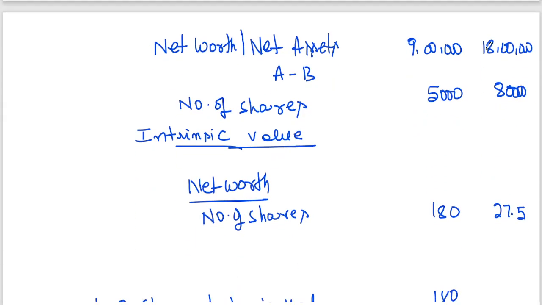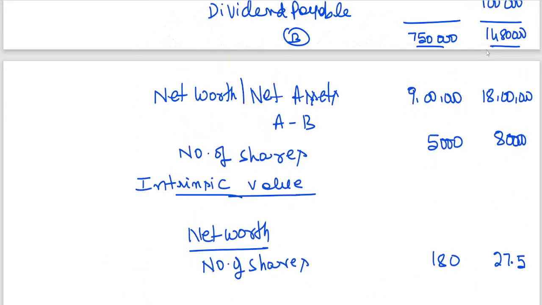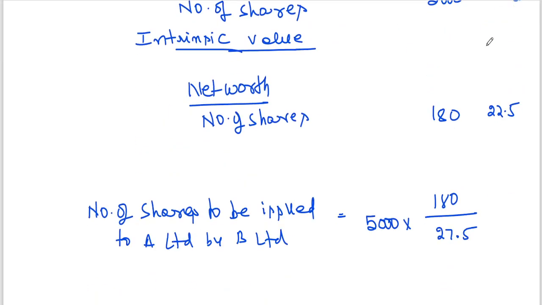Now here, intrinsic value, this is correct, this one. 18 lakhs divided by 80,000, you are getting 22.5. Formula, everything is correct, just calculation went wrong. Now this is not 27.5, it is 22.5.